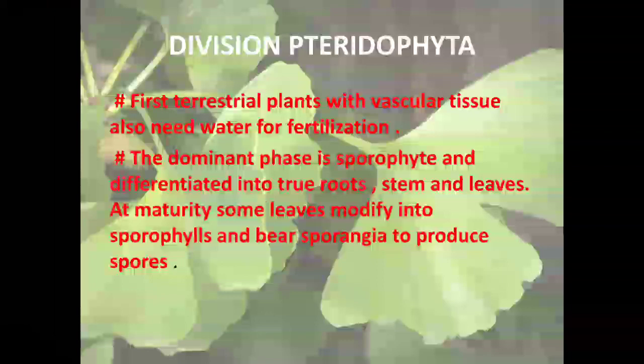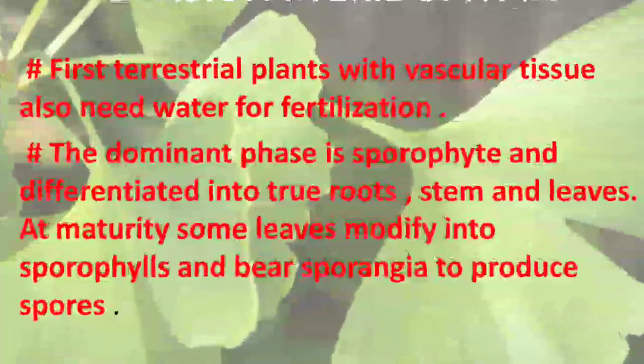Now, the division of the pteridophytes means the pteridophytic divisions. The third division is known as the pteridophytes. Phyta means plant, and pterido means the vascular tissue is present now. Vascular tissue is the conduction tissue.